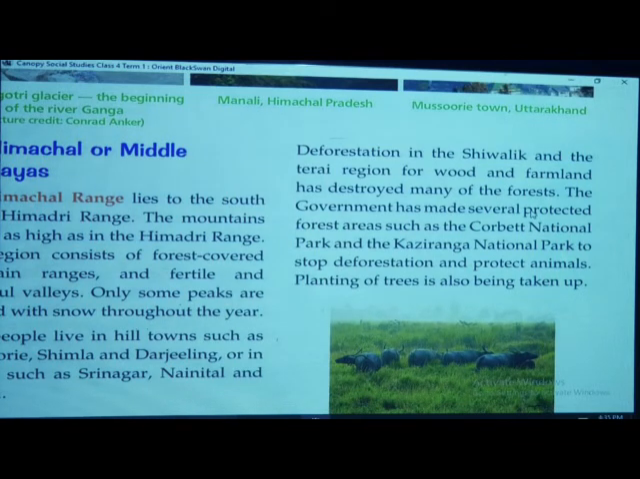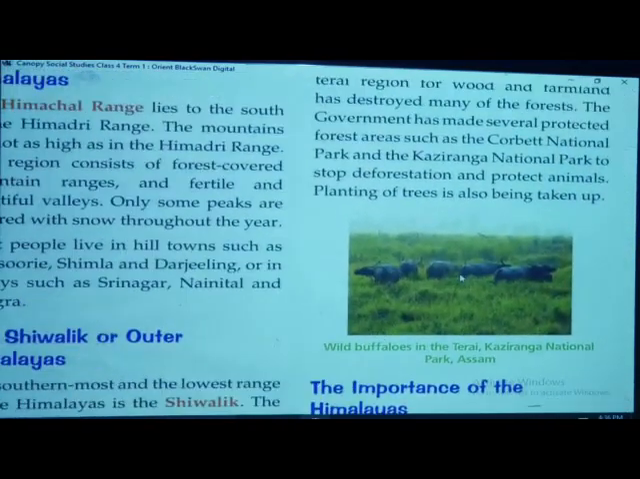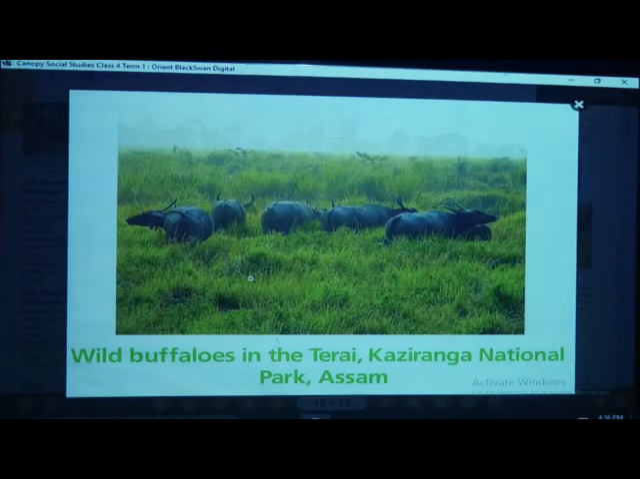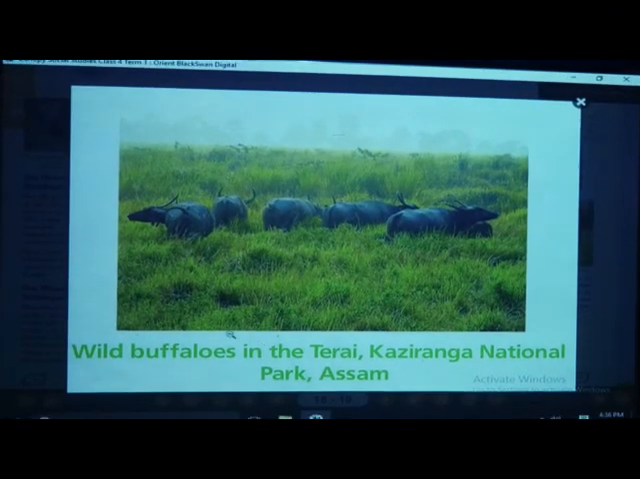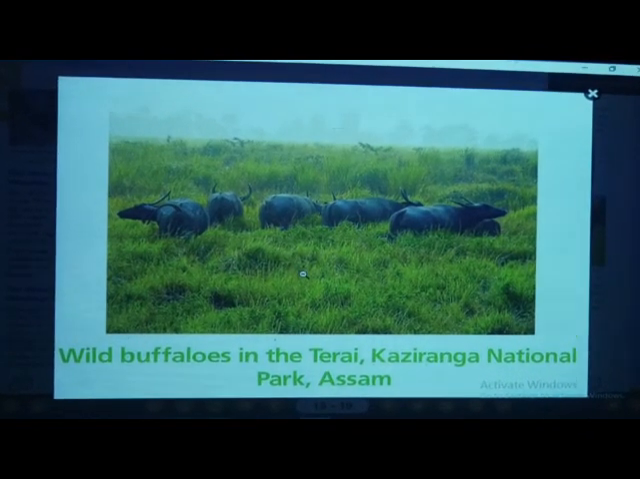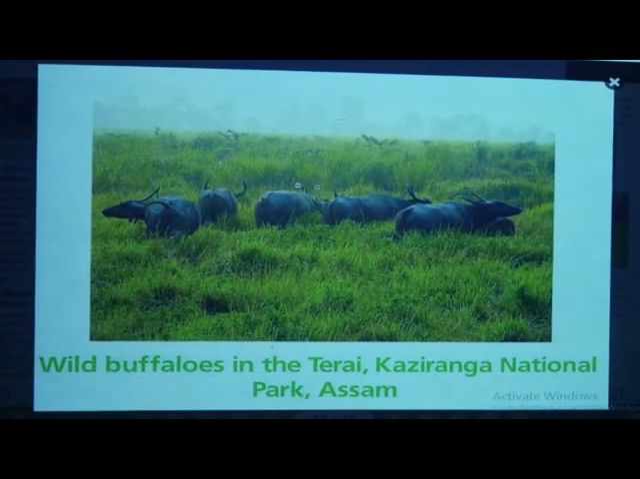So what happened? Government has taken steps to protect our animals and to protect our forest also. What did the government do? They have made Corbett National Park and Kaziranga National Park to what? To give shelter, to stop deforestation and protect animals. Okay, and what else? In this picture you have animals, wild buffaloes, there in the Tarai region, that is in Kaziranga National Park in Assam.